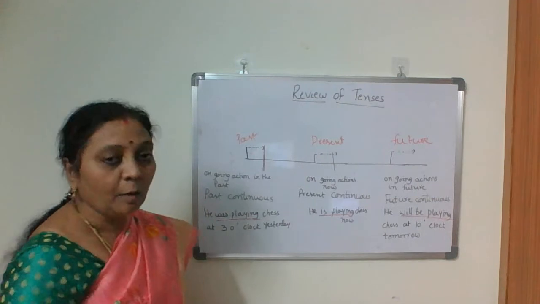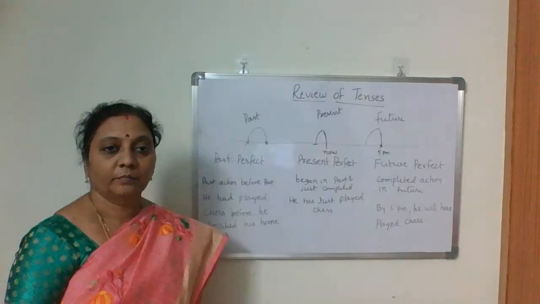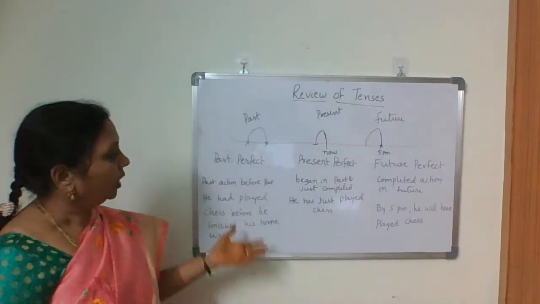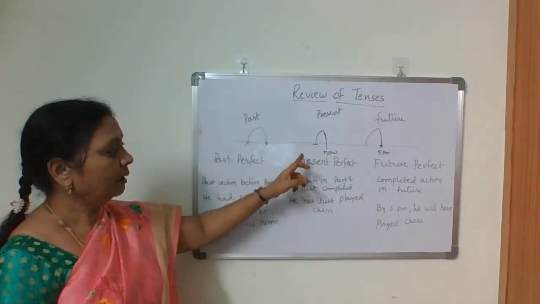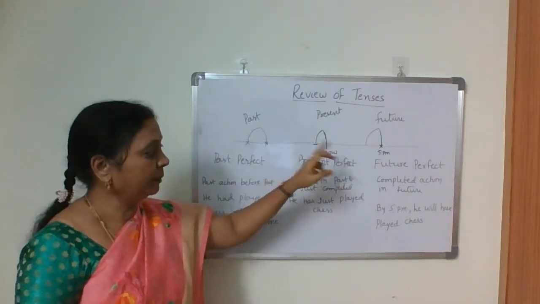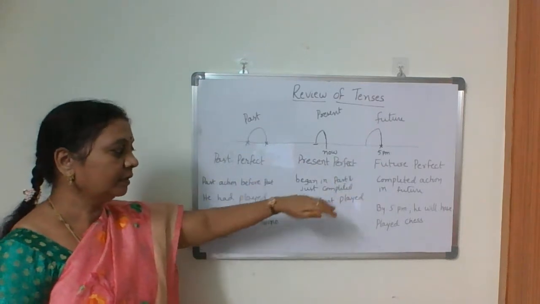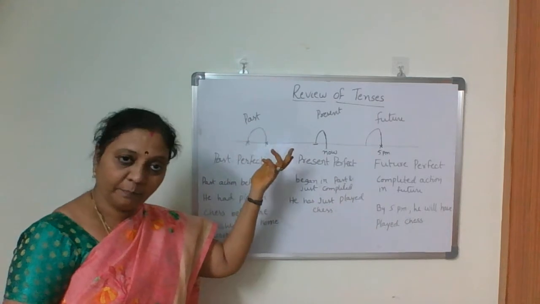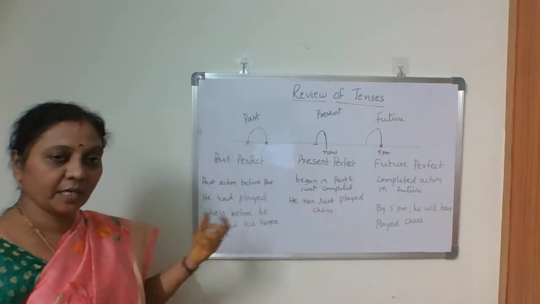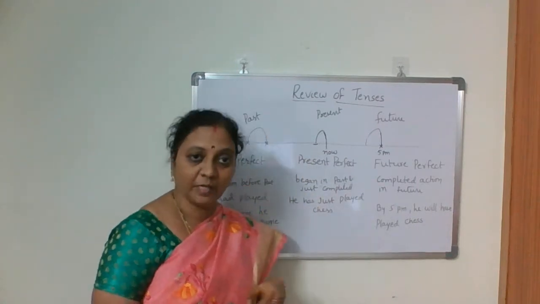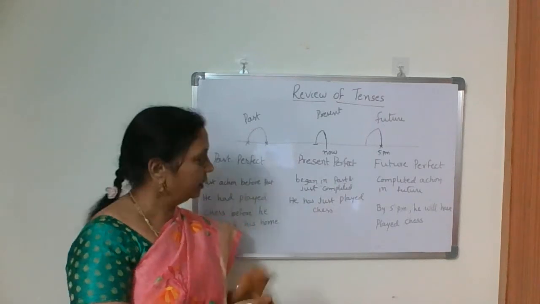Now let us see perfect tense. So now perfect tense. Okay. In that we have three: present perfect, past perfect and future perfect, isn't it? So in present perfect, the action began in the past but just completed now. Okay, just completed actions and our actions which have an impact or result in the present. So those are the present perfect tense.